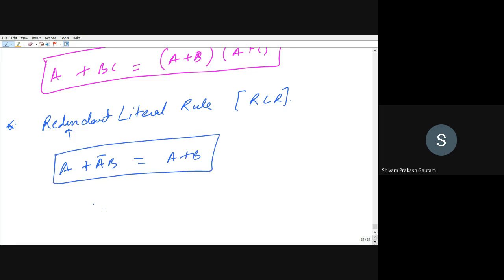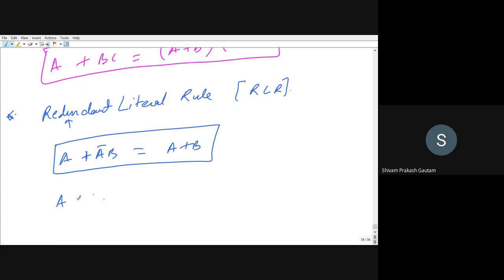But you can prove this from a truth table, or you can also prove it by showing LHS is equal to RHS, right? I'm leaving the truth table up to you. You can build the truth table later by yourself and check whether this is really equal or not. Right now, I will be proving LHS is equal to RHS. A plus A bar B will be equal to A plus B, right? So just see. A plus A bar B will be equal to, I'm taking LHS, right?